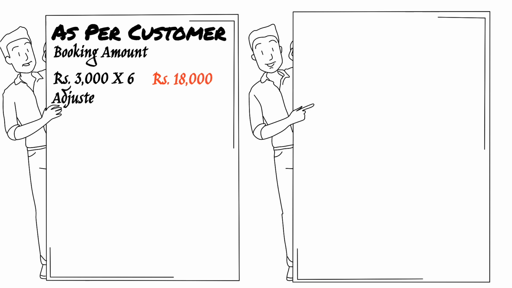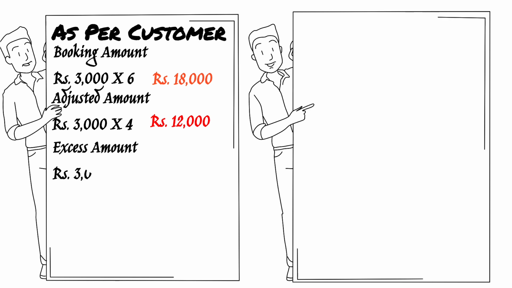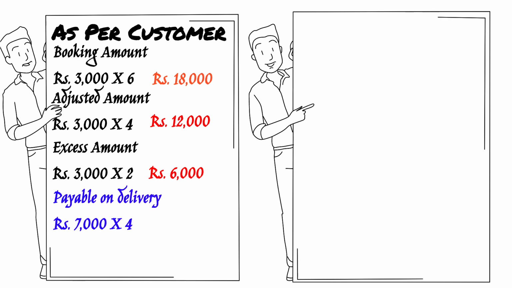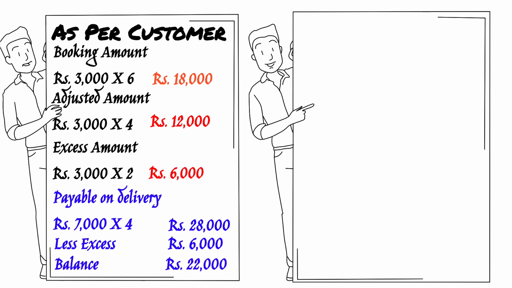But you will get only 4 phones, so 3,000 on the 4 phones is 12,000. Excess on the 2 phones that were never given to you, 3,000 each, rupees 6,000 is excess. What you do is, at the time of delivery, on those 4 phones, do not pay the full amount 7,000, which is 28,000 in total. Do not pay 28,000. You subtract from there 6,000 and you pay a total of 22,000 as the balance amount.